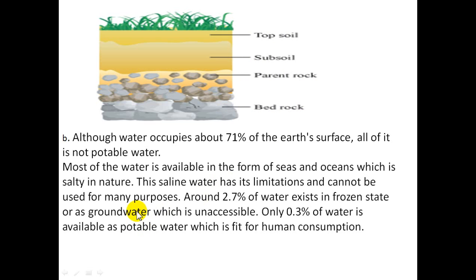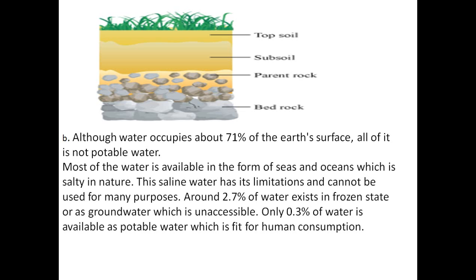Now, the second question is: although water occupies about 71% of Earth's surface, all of it is not potable water. We studied about this in a chapter also. Although water is present in 71%, all the water is not potable. Most of the water is available in the form of seas and oceans, which is salty in nature, so it is not good for us to drink. This saline water has its limitations and cannot be used for many purposes. It is only used for transportation, but it is not used for drinking.